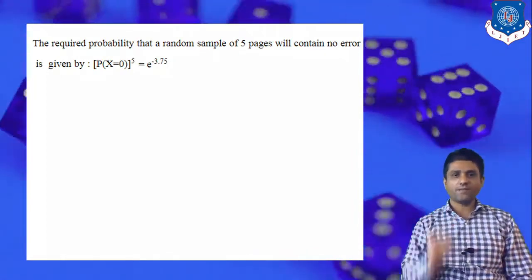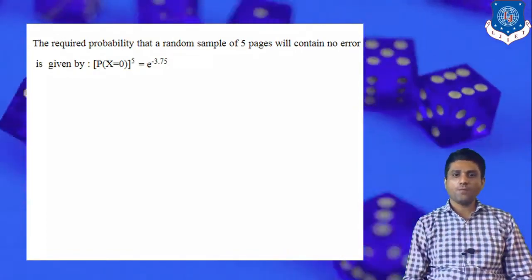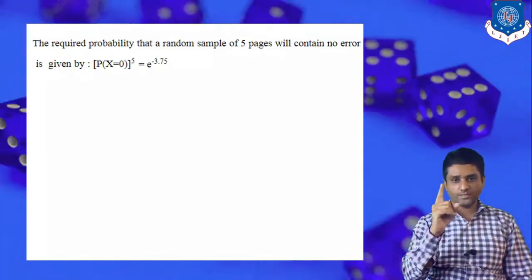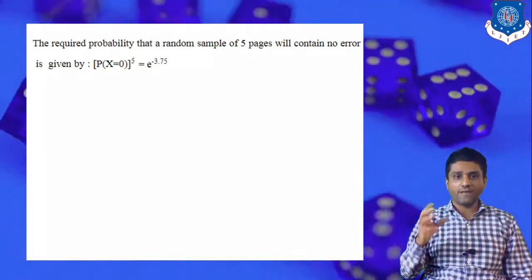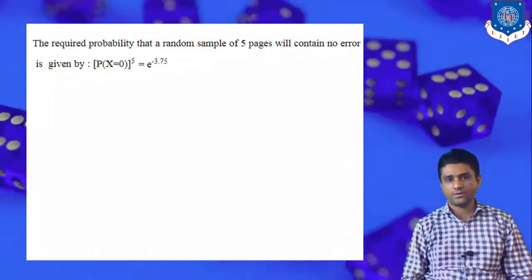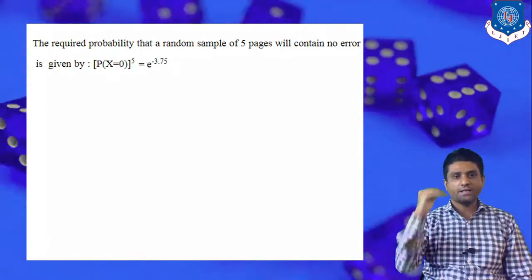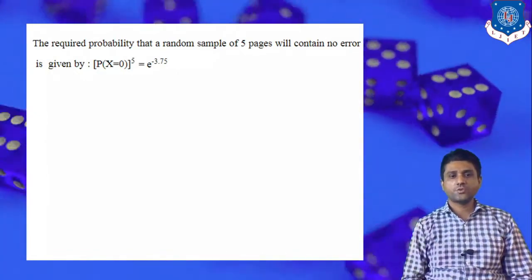But simply when we calculate x equal to 0, it represents the probability of getting a typo or error on one single page. But our interest is the probability of getting a typo error in 5 pages. That's why we have to consider raised to 5. So just plug in x equal to 0 and take the fifth power. So we get its probability as e raised to negative 3.75.